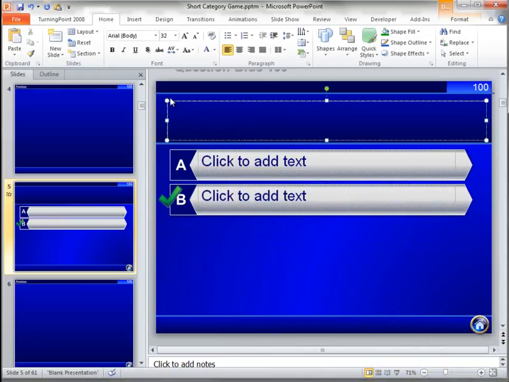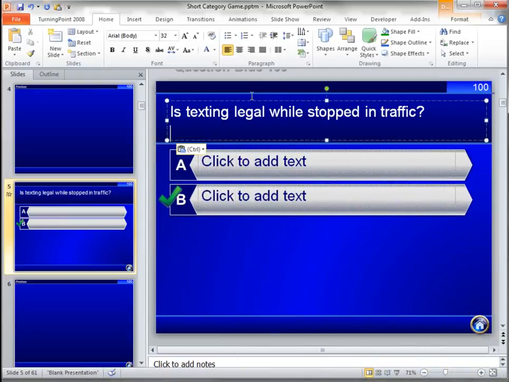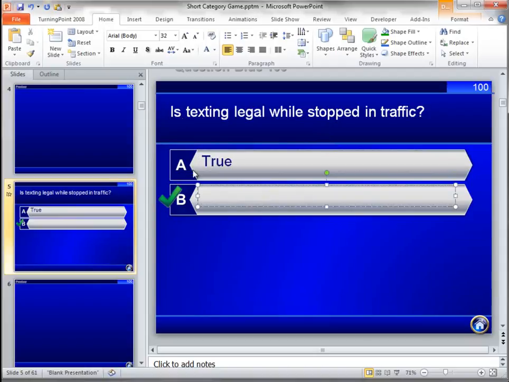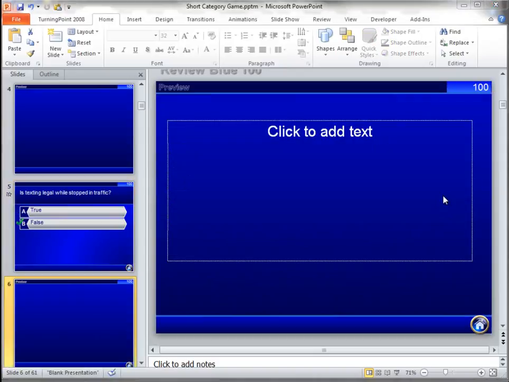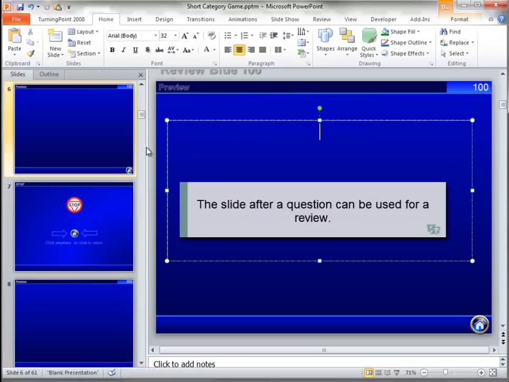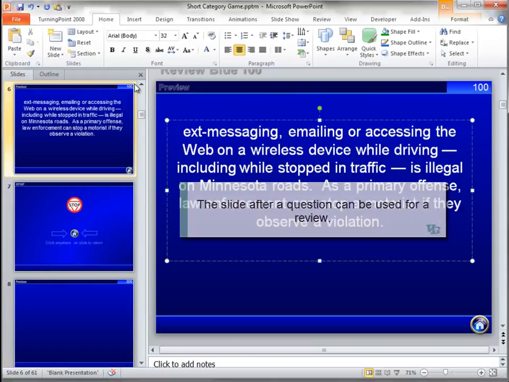Now I'm going to go ahead and paste in my question, which I have copied in my clipboard, and the options are true and false. Now, false happens to be the correct answer, but if true is the correct answer, I'm going to take this check mark and move it in front of true. And that's it. But I want to add additional information to follow that question, so I'm going to paste some information